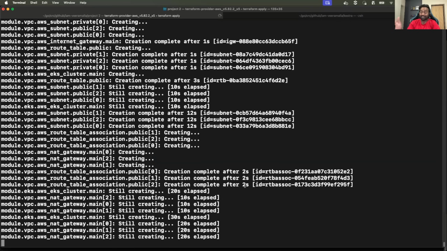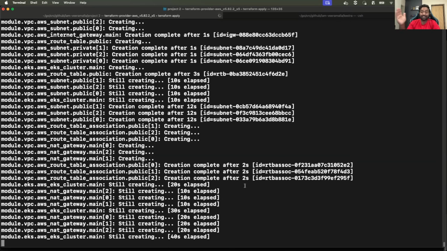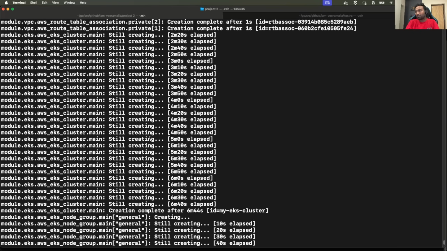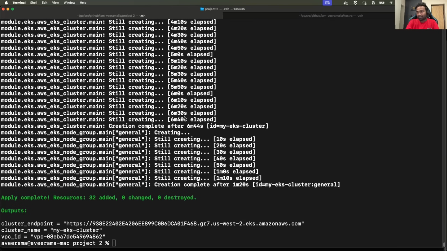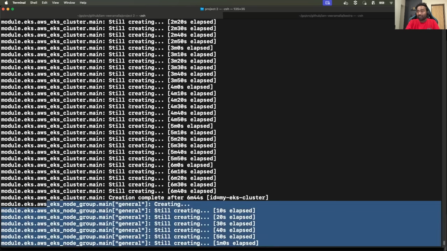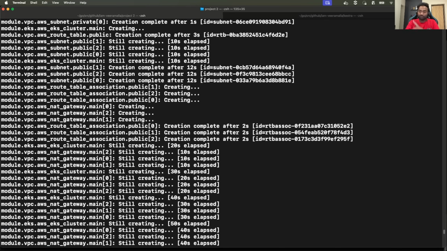Sounds good. The EKS project is actually getting created. Okay, so approximately after 7 to 8 minutes, it said the EKS cluster creation is complete. And it also said that it assigned the node groups and everything is created within the VPC. Let's see if it actually did it.